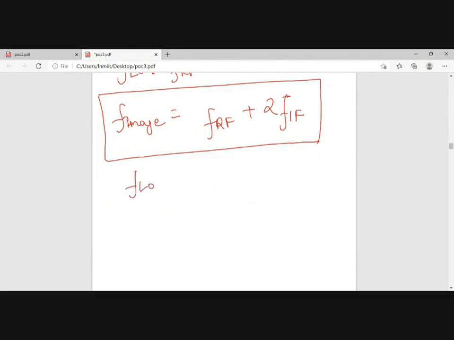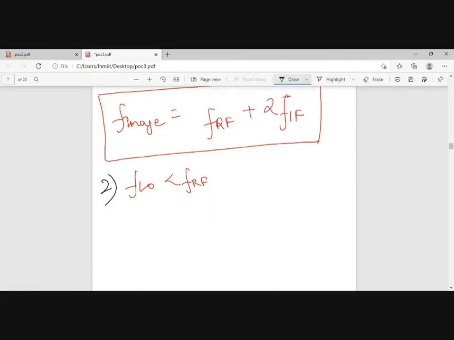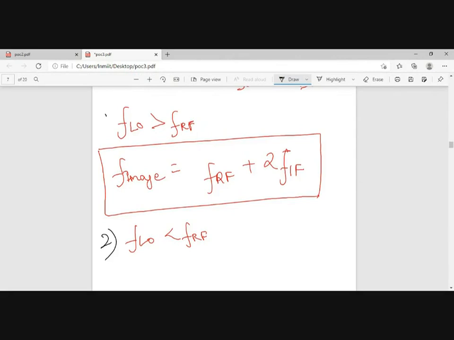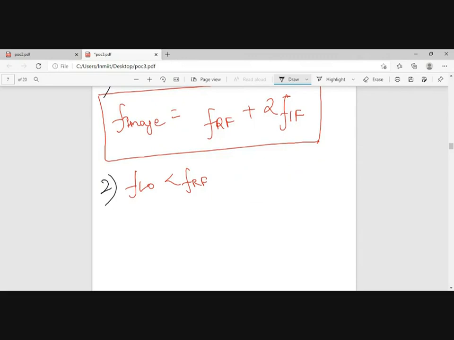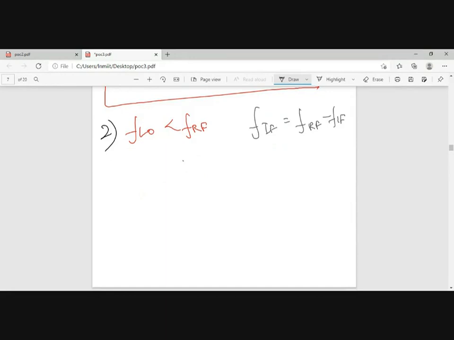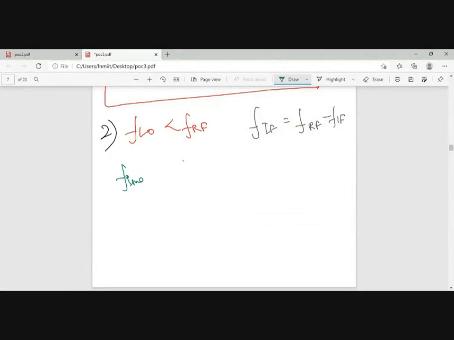Now tell me, if FLO is less than FRF, let's say case number 2, case number 1, if FLO is less than FRF, in that case my FIF is equal to FRF minus FIF. So which will be our image frequencies? What will F image be?